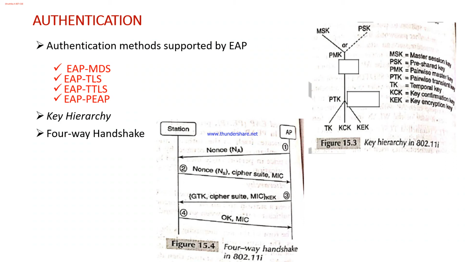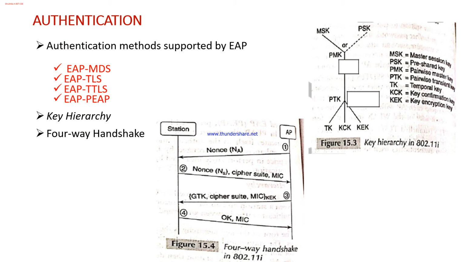Next is to understand the key hierarchy. There are two types of keys used in a wireless local area network: one is the pairwise key, the other one is the group key. The pairwise key is used to protect traffic between the station and the access point.